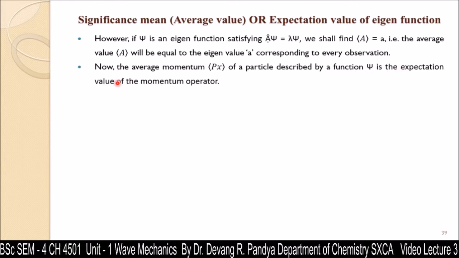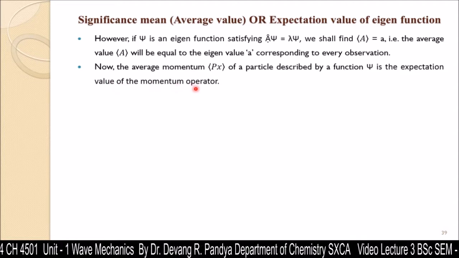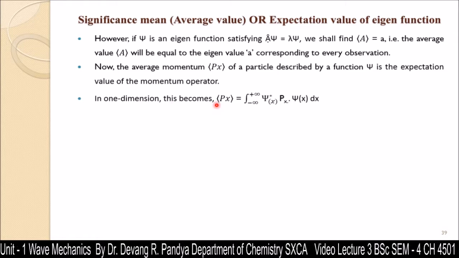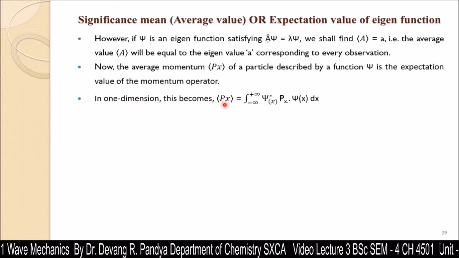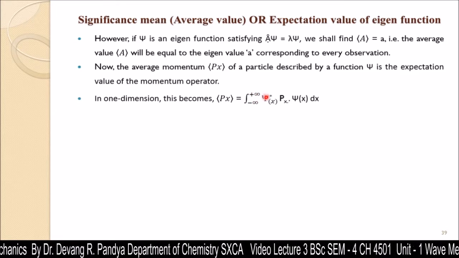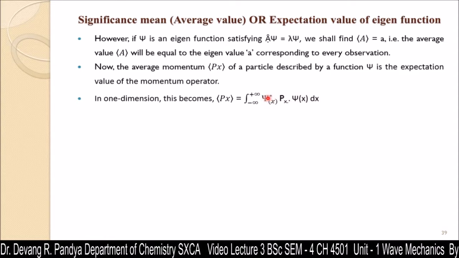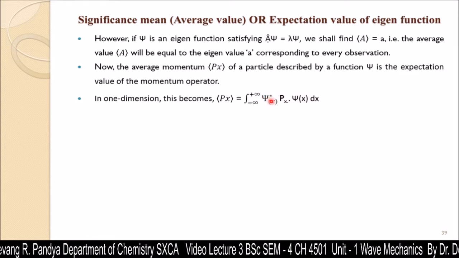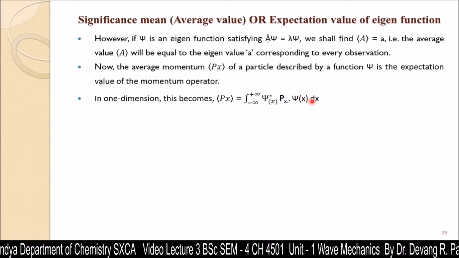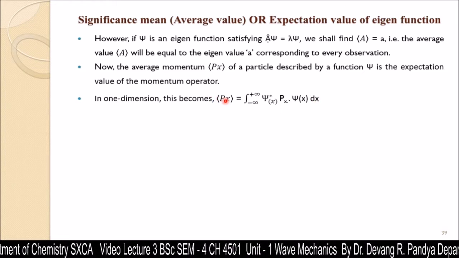So in one dimension, this becomes px, that means only the x component, the integration from minus infinity to plus infinity of psi star x, the complex conjugate of the wave function for the x component, px, that is the momentum operator, psi x dx. Now the displacement is only on the x component because we have momentum of the x component only.